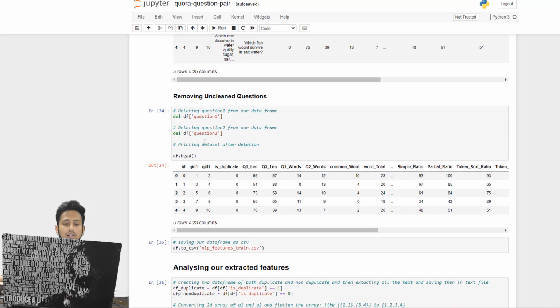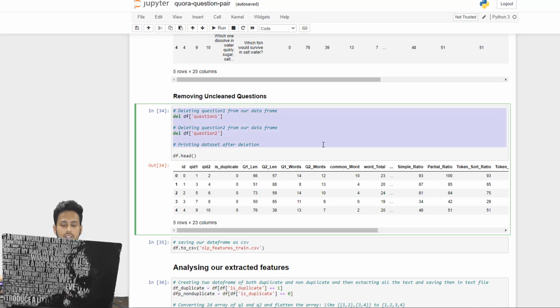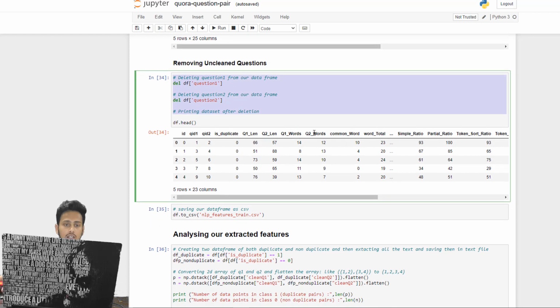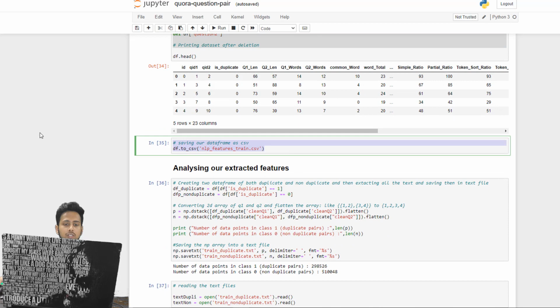And then we are removing the uncleaned questions. Here we are deleting the raw questions that we got from the data set, because we have now converted our questions into cleaned ones, without stop words and after performing stemming. That is why we don't need the raw questions. We have cleaned them, so we keep the cleaned part and remove the raw part of the data. Then we save it here.